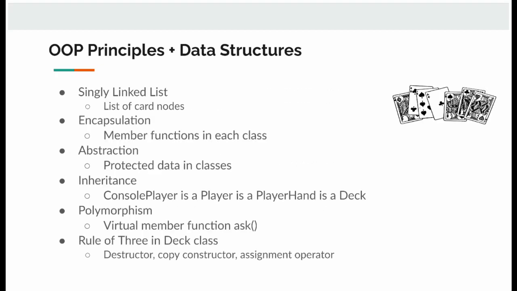The main data structure we use is a singly linked list to represent the group of cards. Each of our classes use member functions representing encapsulation. Most of our classes have protected data which represents abstraction. Almost all of our classes inherit from each other. We use a virtual member function to override the ask function of the player class. The deck class satisfies the rule of three.